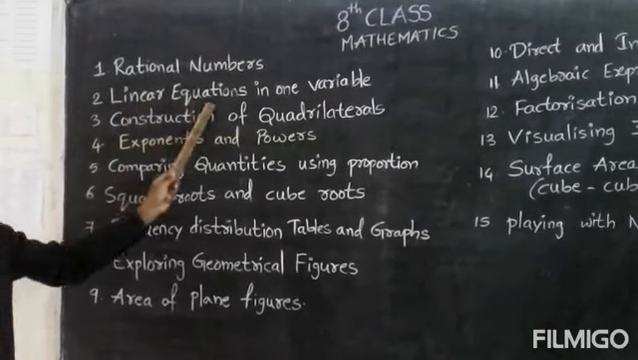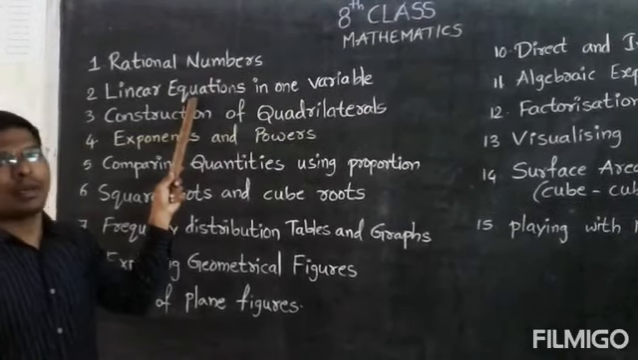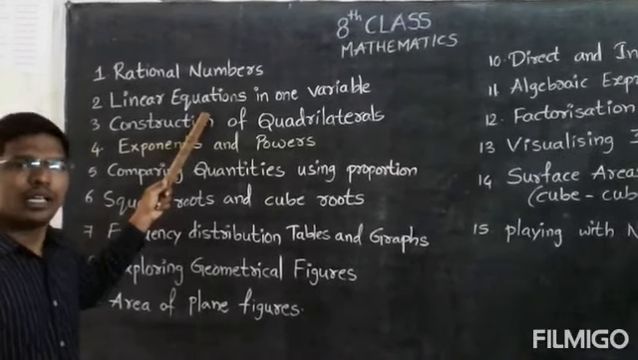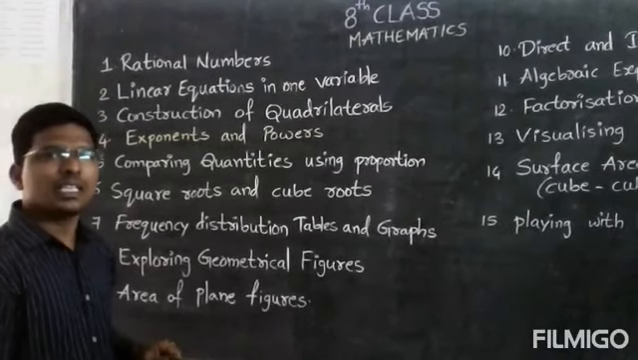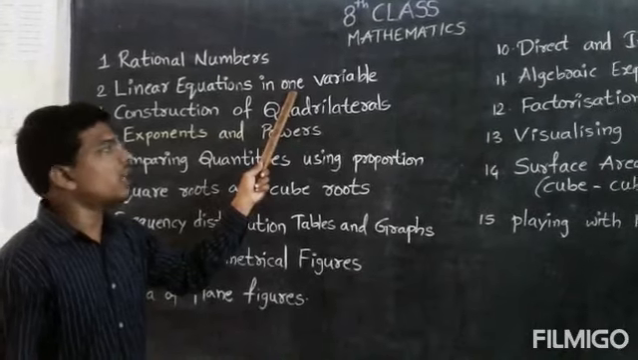Second topic, linear equations in only one variable. So linear equations mean the equation which is having degree 1. Okay, the equation which has degree 1 and involves only one variable, that may be x or y or z.